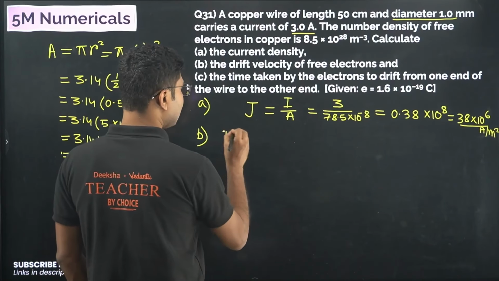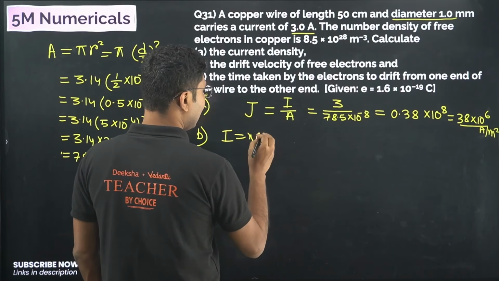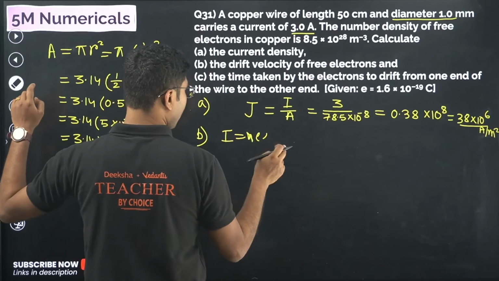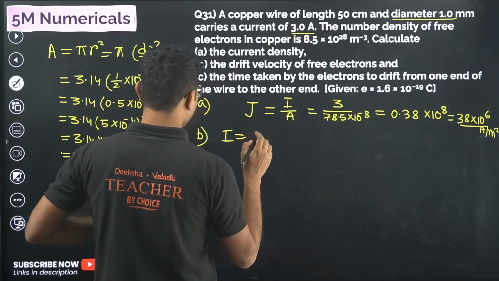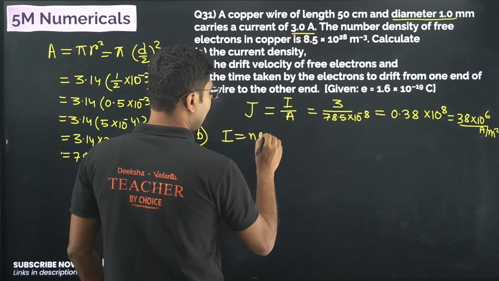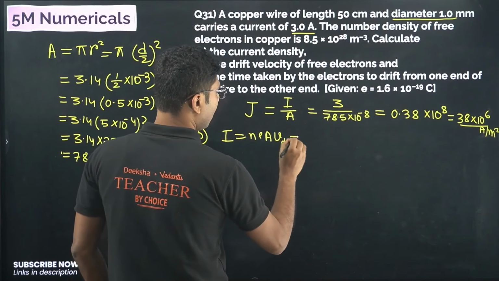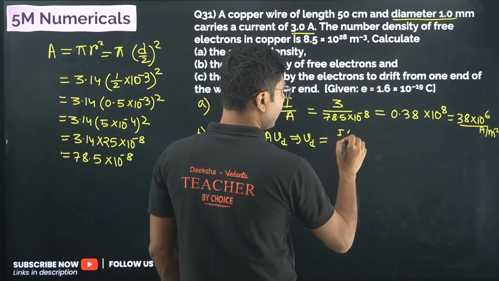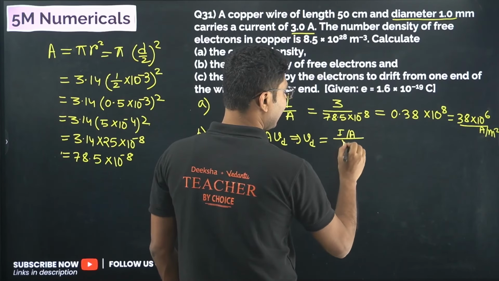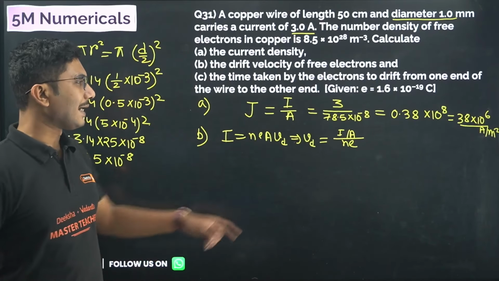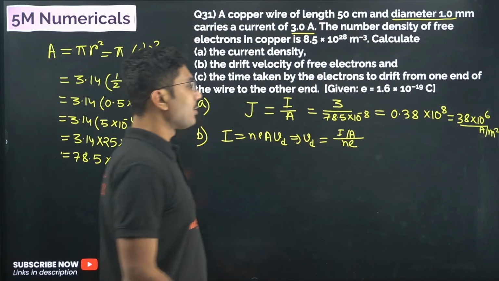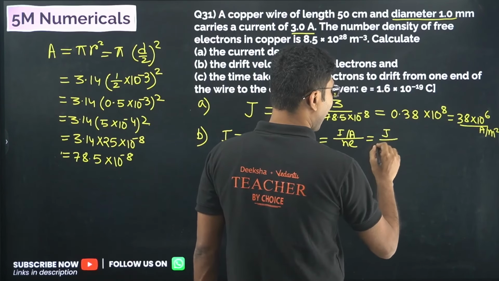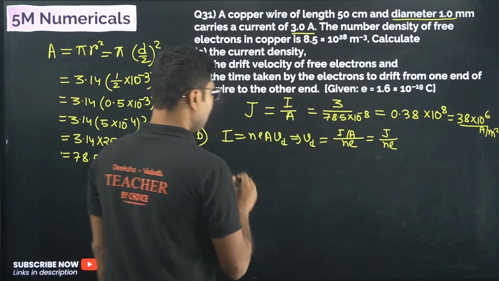So we know that current is given by NEAVD. So from there we will even simplify this: NEAVD, or VD equals I upon A divided by NE. Why have I taken I upon A separately? Because I upon A is our current density, so we will put the current density value directly and the value of NE directly. So let's see.